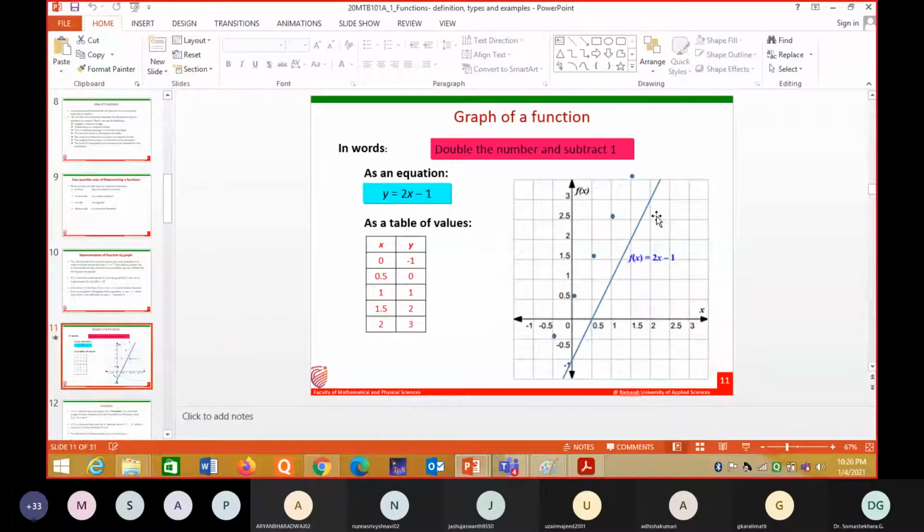Now you tell me, is this a 1-1 function? It is like a set A and a set B. First you tell me whether it is a function or not. Yes, sir. See, 0 is mapped to minus 1, 0.5 is mapped to 0, 1 is mapped to 1, that is allowed, 1.5 is mapped to 2, 2 is mapped to 3. See here, different elements have different images. Is this a 1-1 function? Yes, sir. Okay, this is a 1-1 function.